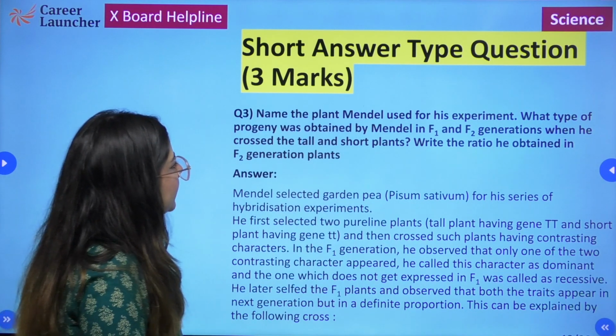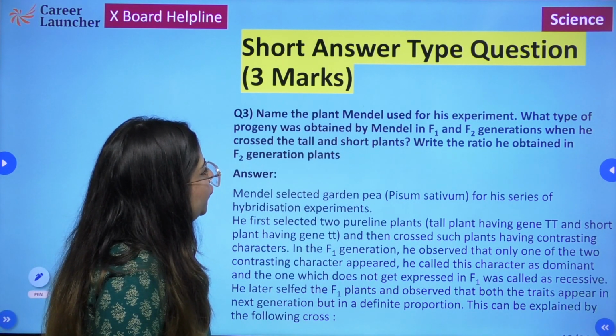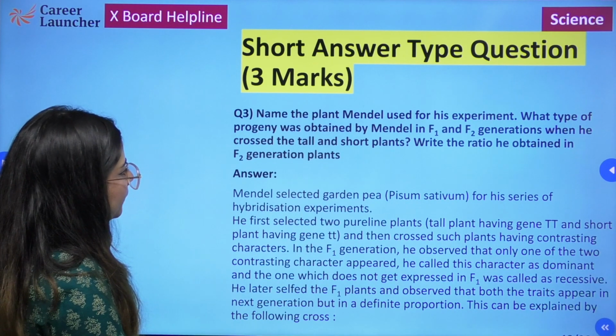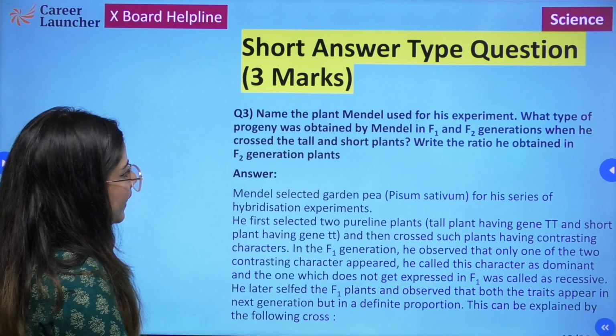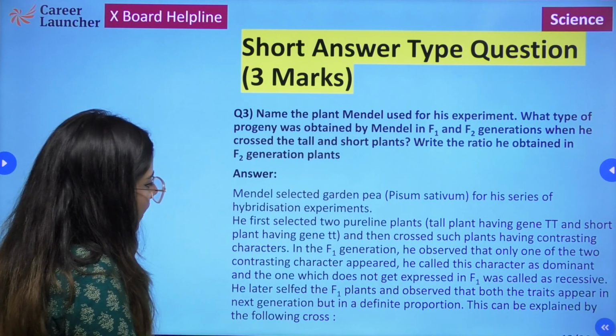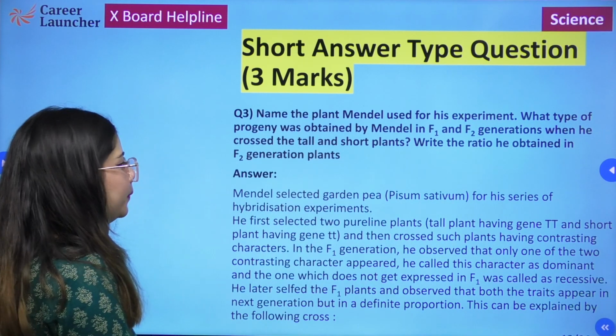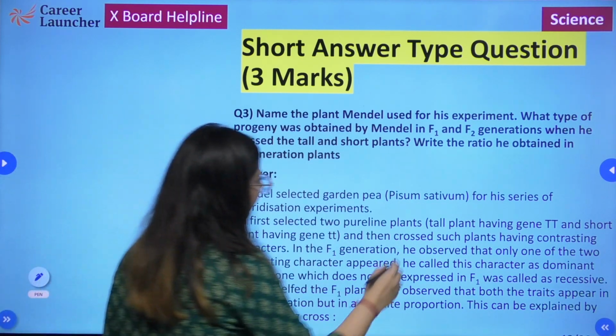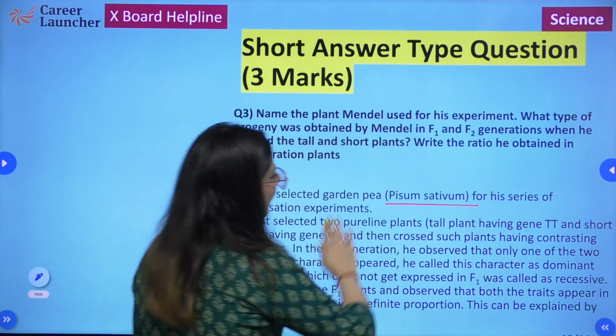Next, name the plant that Mendel used for his experiment. What type of progeny was obtained by Mendel in F1 and F2 generations when he crossed the tall and short plants? Write the ratio he obtained in the F1 and F2 generation. So Mendel selected pea plant Pisum sativum